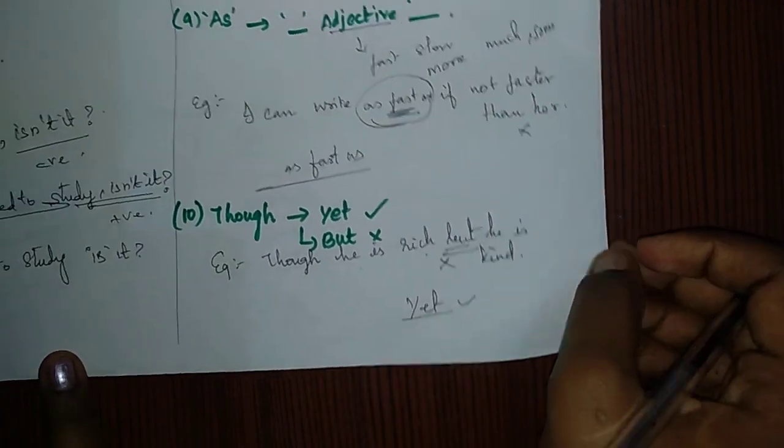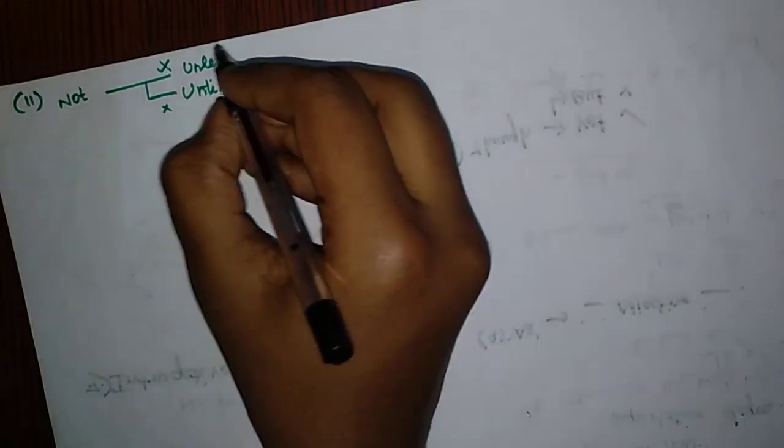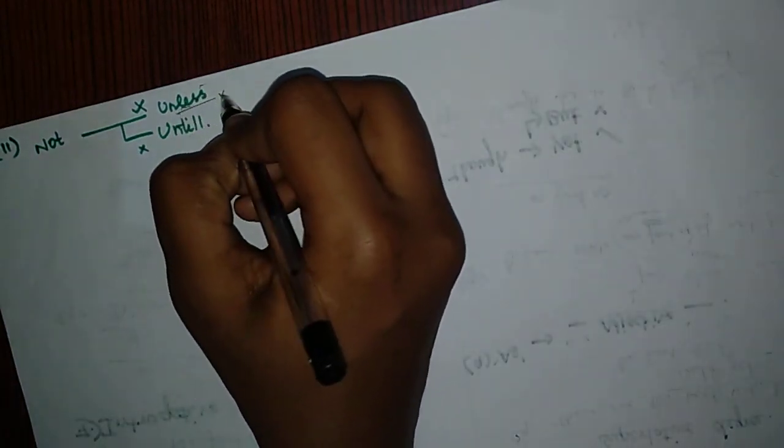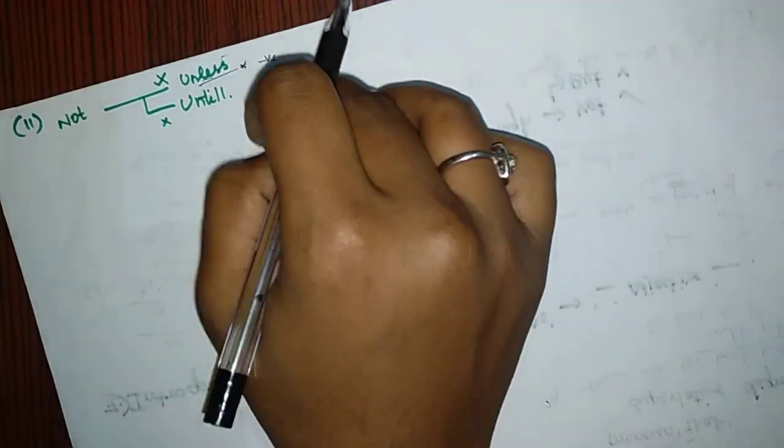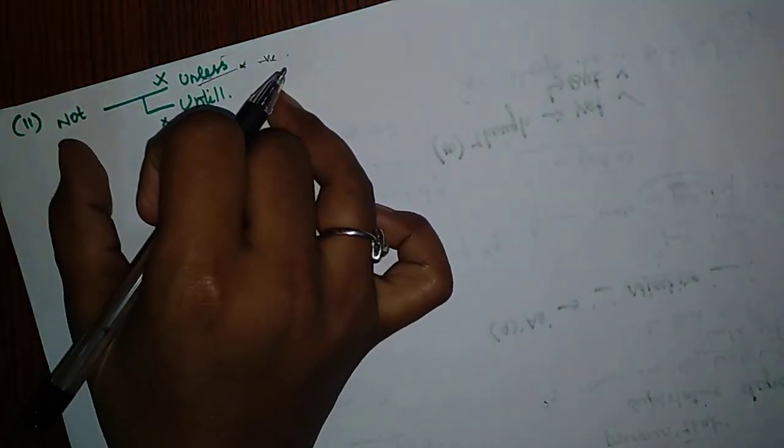Okay, let's move on with the 11th type. The word "not" should not be used with "unless" and "until" in a statement. If a statement contains the word "unless" or "until," it should not have "not" in that same statement. Both words should not be present, okay? Because "unless" expresses a condition that always carries a negative sense. So "unless" is already negative in a sentence, and "not" is also a negative. Both negative words should not be used in the same sentence.